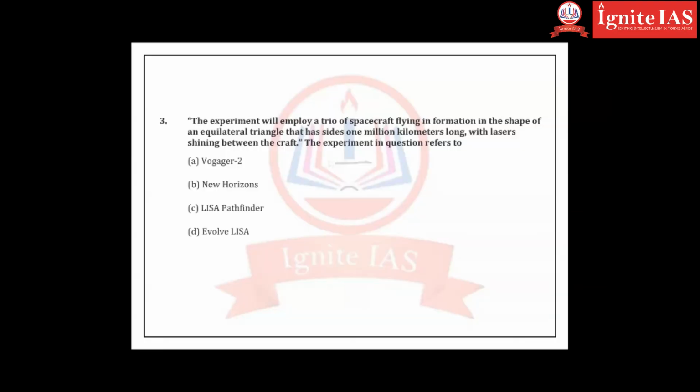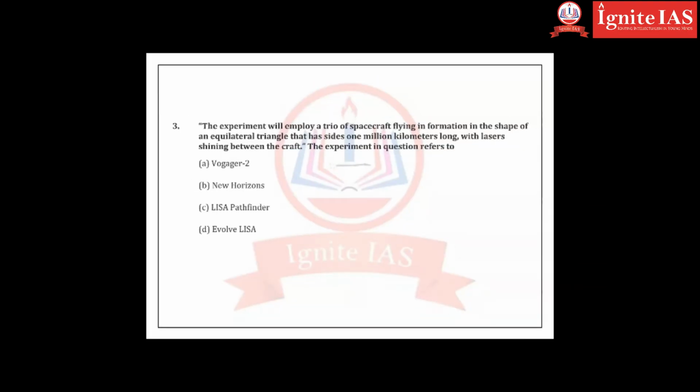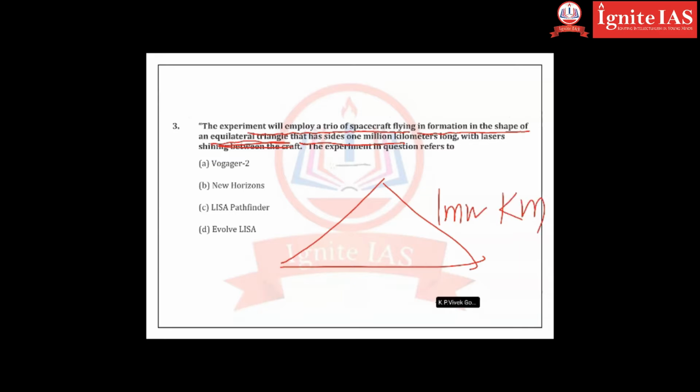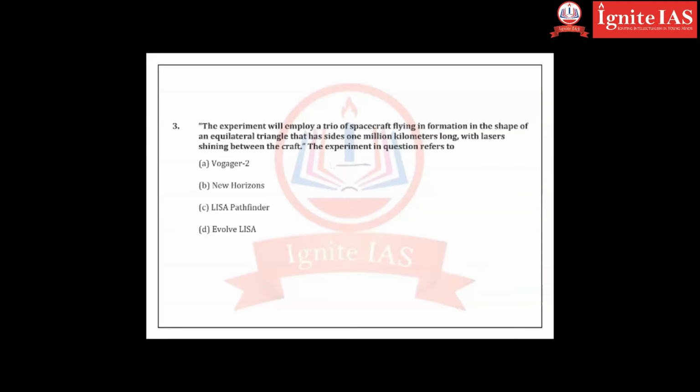Next one, the experiment will employ a trio of spacecraft flying in formation in the shape of an equilateral triangle that has sides of 1 million kilometers long, with the lasers shining between the craft. The experiment in the question refers to, okay, this is for NASA scientists, this is not for the UPSC aspirants. But you can arrive at the answer by eliminating. Voyager 2 is not the option. Why is Voyager 2 not the option?